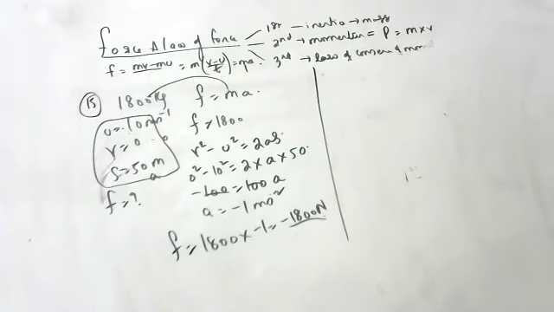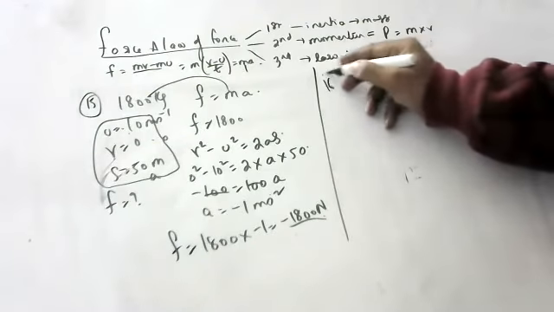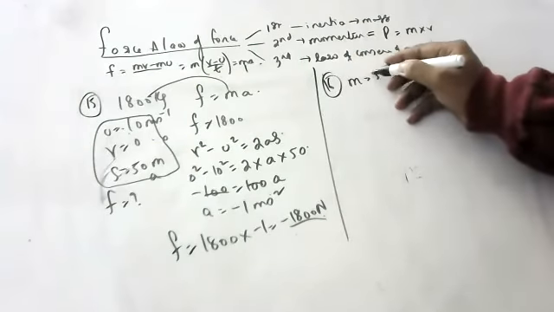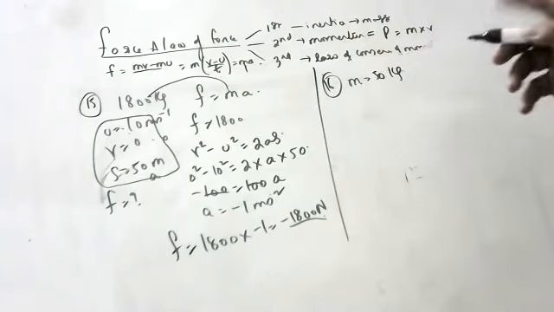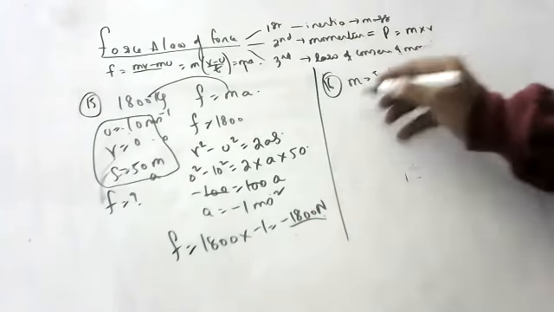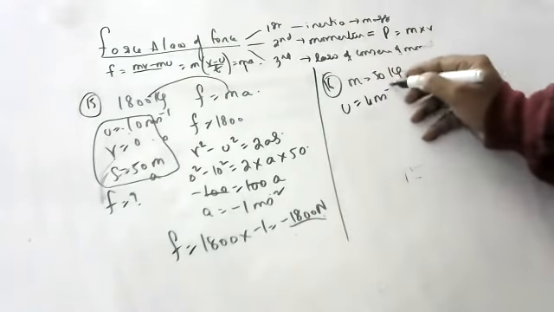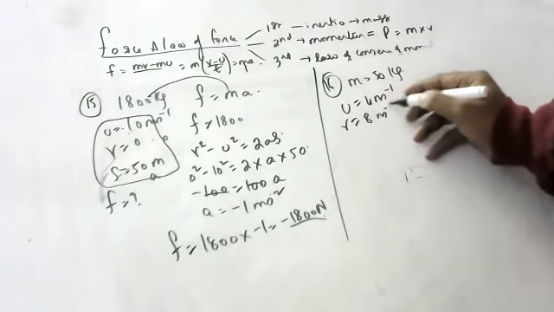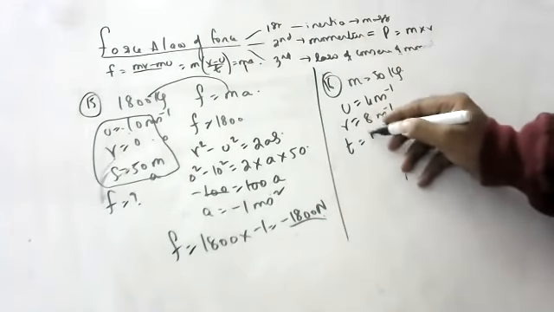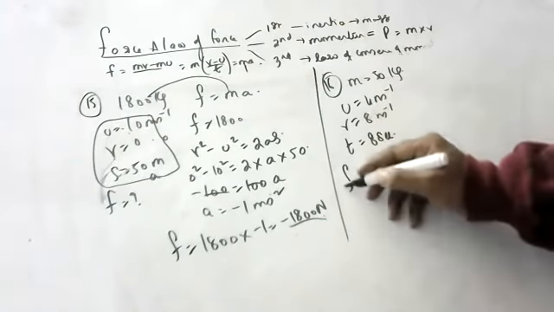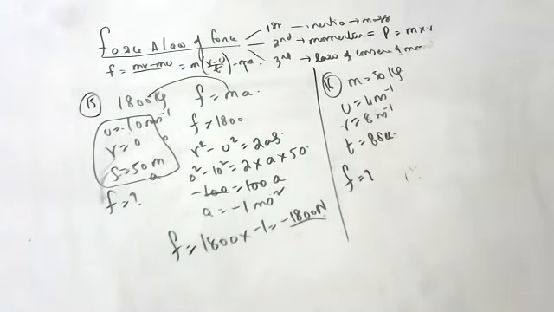Yes, children, anyone can answer this question. An object of mass 50 kg is accelerated uniformly from the velocity of 4 meter per second to 8 meter per second in 8 seconds. Question is, what is the force? Yes, who will tell?